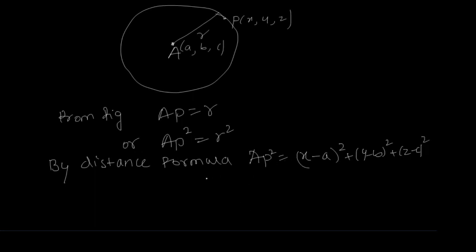So this is AP square. Now substituting this value, x minus a whole square plus y minus b whole square plus z minus c whole square is equal to r square.